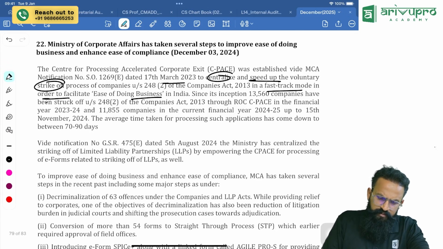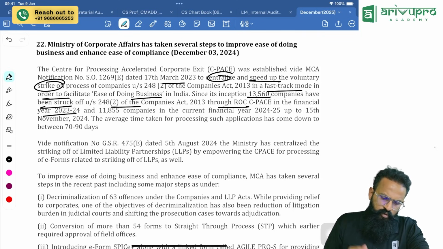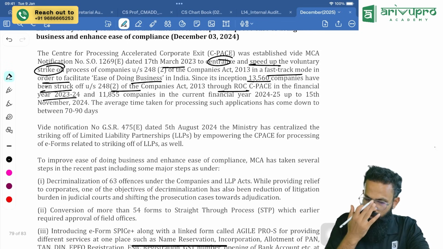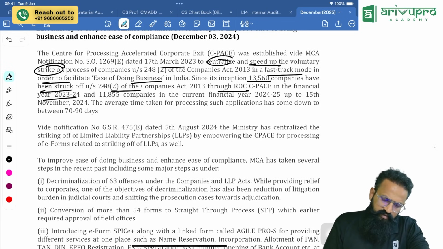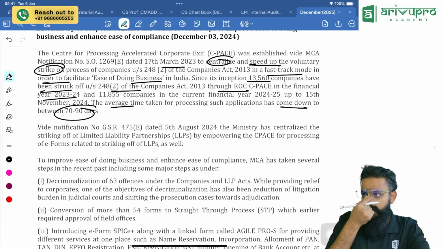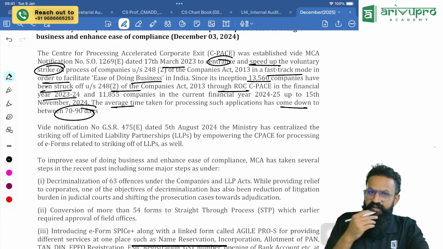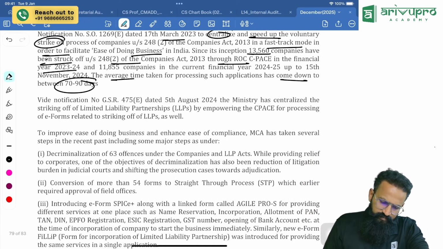Since its inception, 13,560 companies have been struck off under section 248(2) through ROC CPACE in the financial year. See the good one. The average time taken has come down to 70 to 90 days. Which was taking literally a year, they have reduced it to 70 to 90 days.